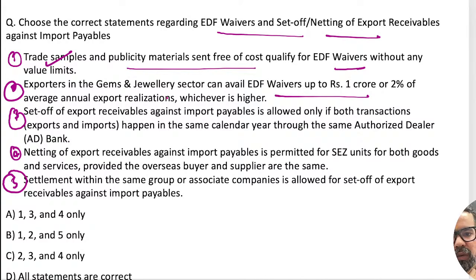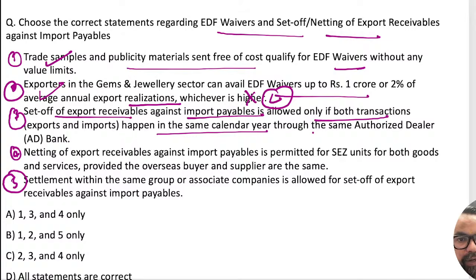No. 1 crore and 2%. 1 crore or up to 2% of annual realization of export, whichever is lower. It should be whichever is lower. Export diamond jewelry, 1 crore and 2%, whichever is lower. Whichever is lower. The next one is set off of export receivable against the import payables is allowed only for both transactions, export and import, happening in the same calendar year and with the same authorized dealer bank.